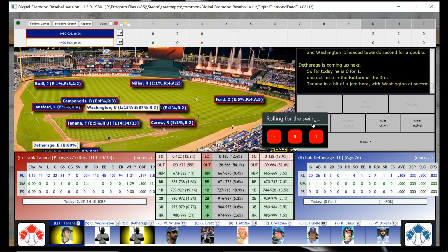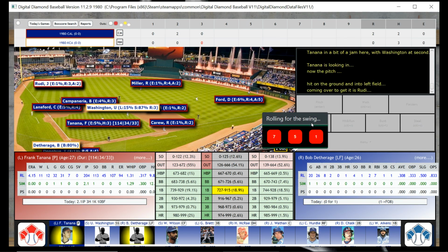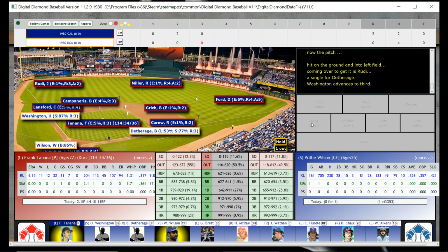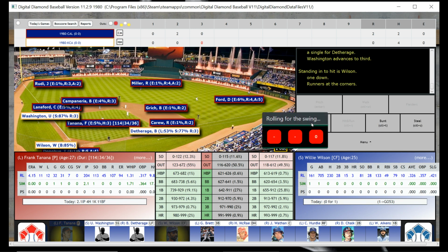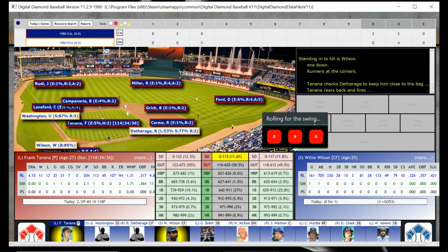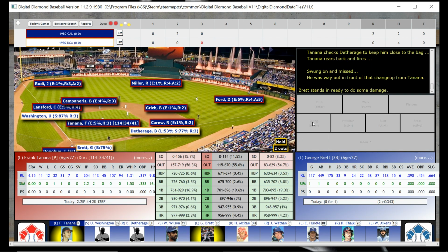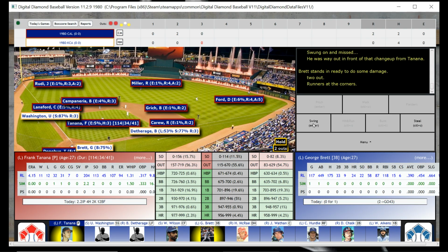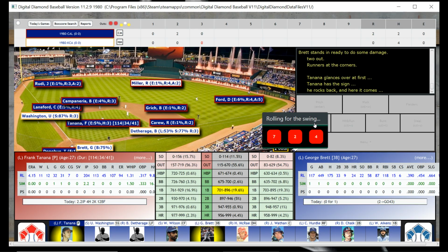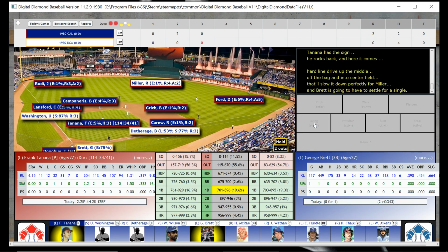Hopefully he was somewhat decent. He's going to hit a single. Does that score Washington? No, it does not. So we hold him at third, and there are runners at the corners with one down, and Willie Wilson, my friends, strikes out, but that brings up George Brett. Let's see if they walk him. They do not appear to be willing to walk him. That's going to be a single, and it'll score a run for us.